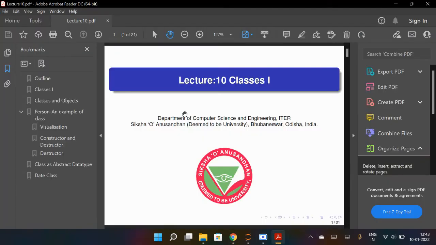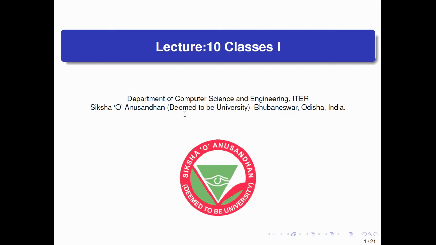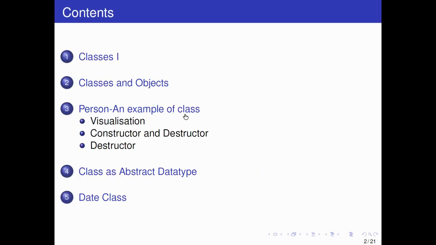Okay, so let us continue. The next chapter is classes 1. Actually, classes are divided into two chapters here, classes 1 and classes 2. In the book, chapter 10 is classes 1 and chapter 11 is classes 2. This is an easy and very small chapter, so it will take only 1 or 2 classes. It mainly has an introduction to class, then constructor, destructor, and then classes as abstract data types, where you can import one class from any file or program into another program, and then you have the date class.